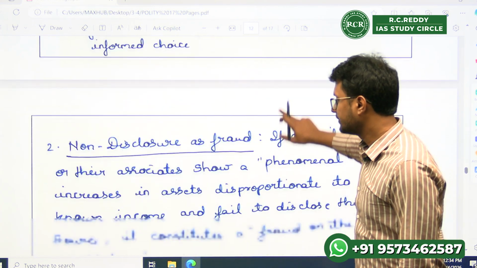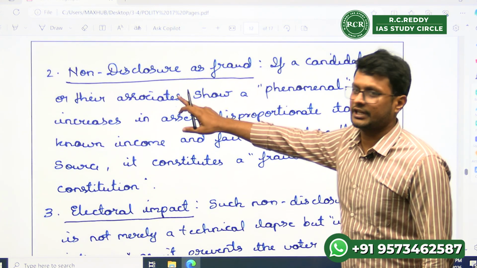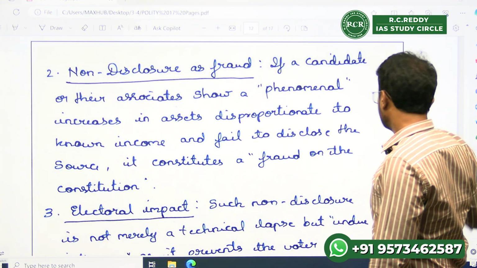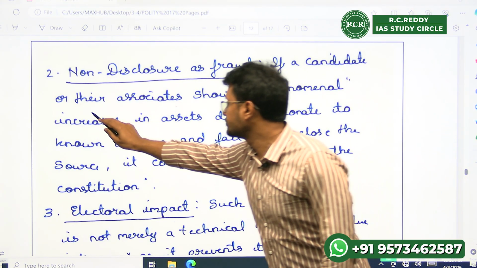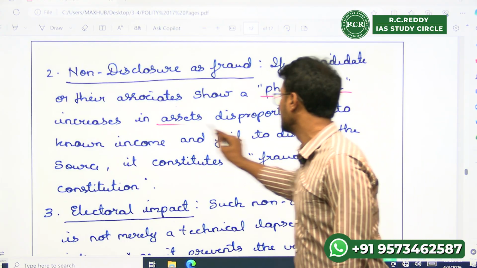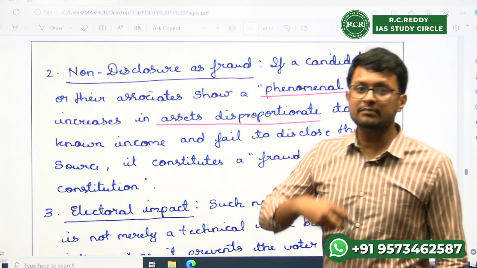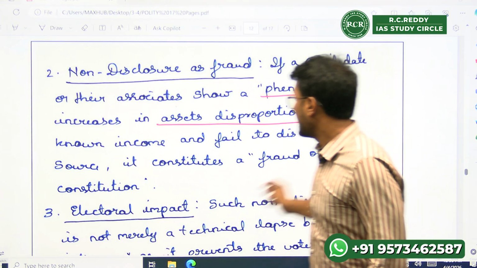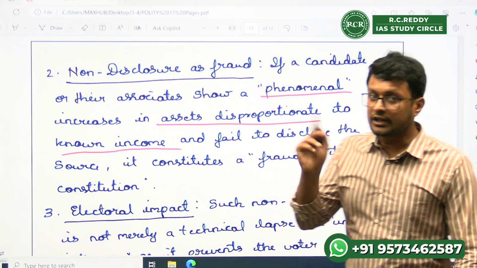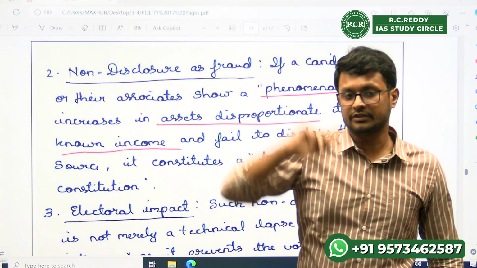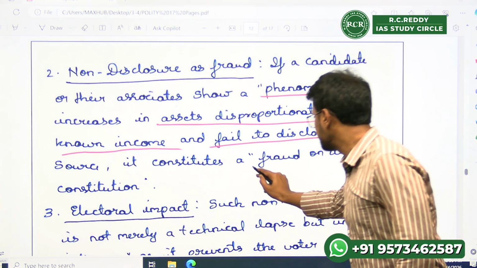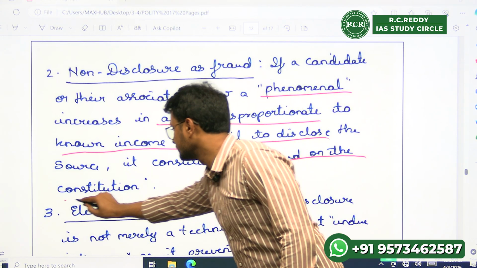The second one is non-disclosure as fraud. It is said that if a candidate or their associates show a phenomenal increase in assets disproportionate to their known source of income, and fail to disclose it, then it is considered a fraud on the constitution.